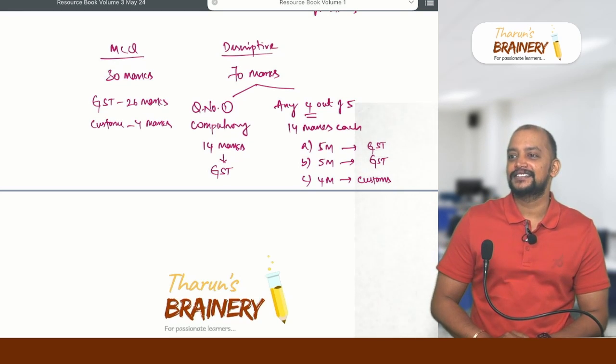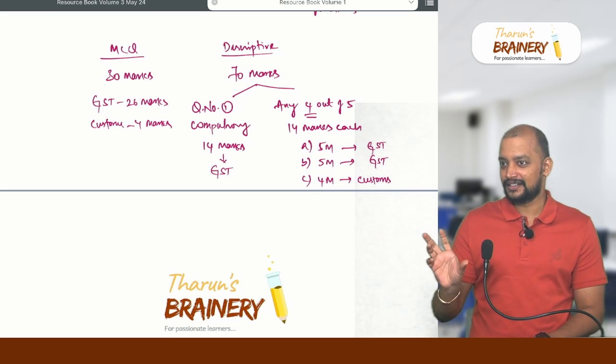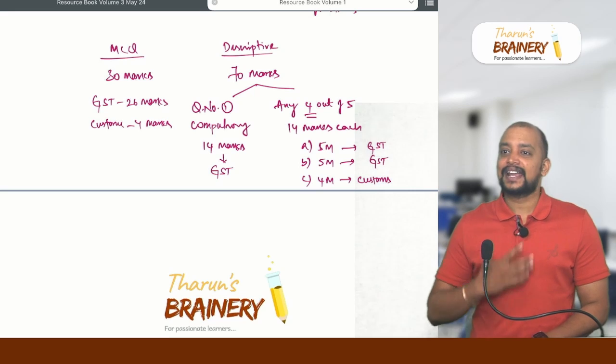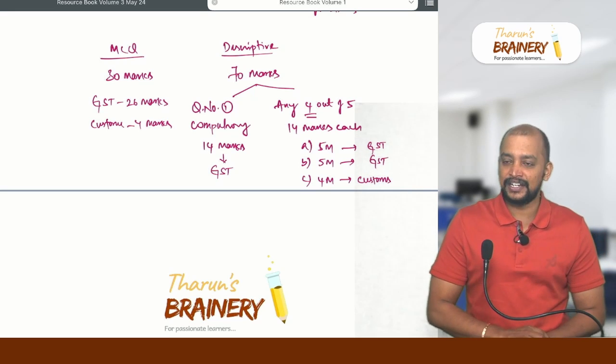Okay, then 60 plus marks. Good. Same, in the range of 60 to 80. Super. That I can guarantee you after completion of this batch.